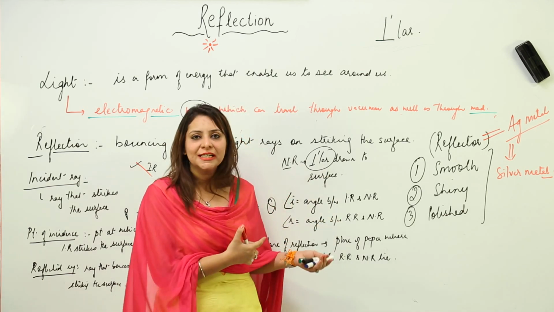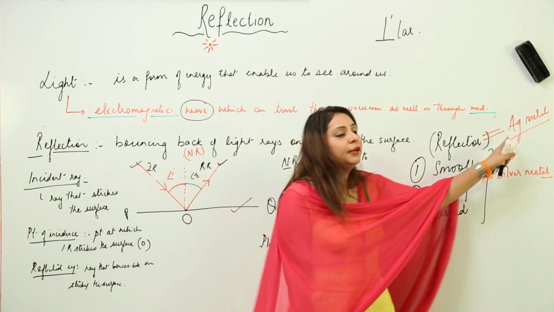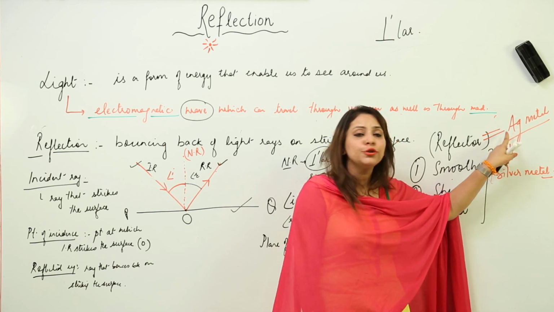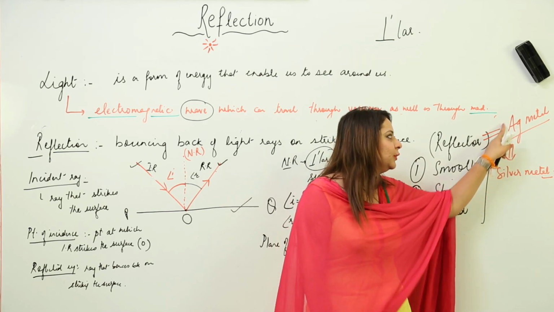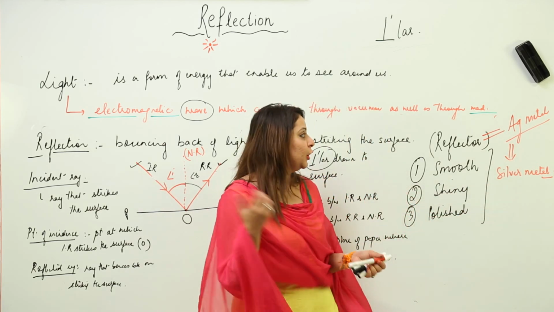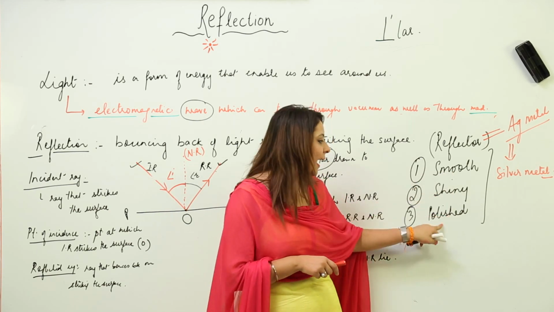As we are doing physics now, but still here we are writing silver, we should use the symbol for it, Ag. It is better to use symbols, but you should also be familiar with the name. Both things you should know: silver metal is the best reflector, because the best reflector is one which has a smooth, shiny and polished surface.